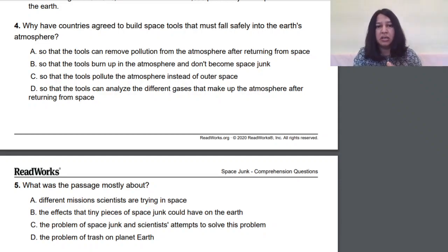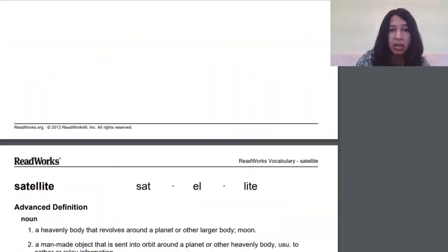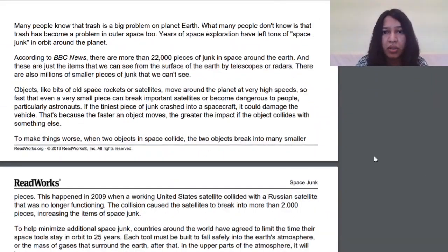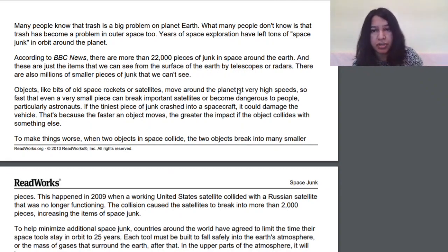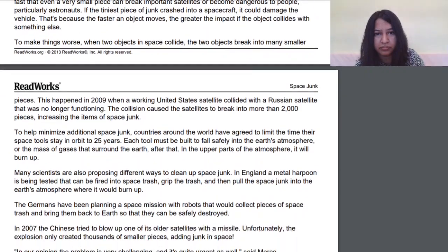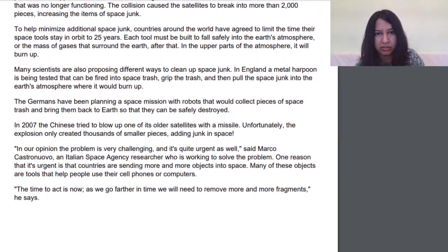If you look at B, so that the tools burn up in the atmosphere and don't become space junk. Yes, this I saw in the passage. They should burn up in the atmosphere and don't become space junk.